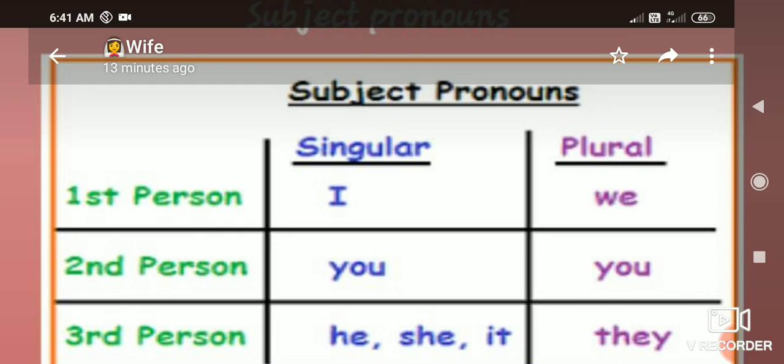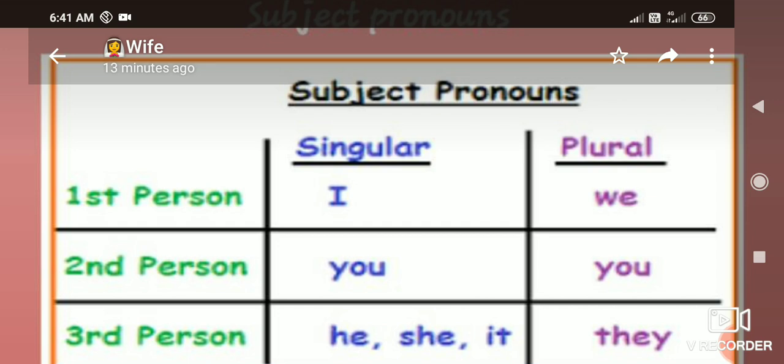Okay, if it is some girl, I have to use she. If it is a thing, I have to use it, and if it is in a plural way, I have to use they. Okay, so be clear with that, children. I, we, you, he, she, it, they.